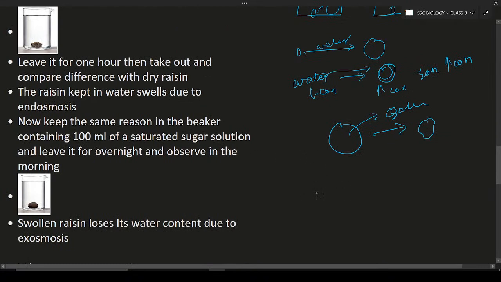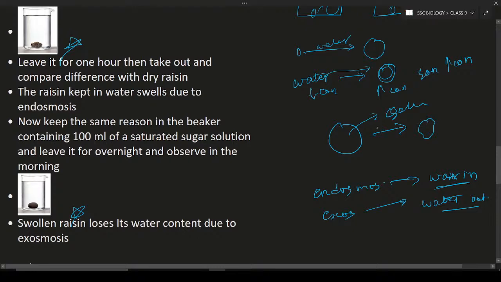What is endosmosis? It means the movement of water in. Water will move inside the raisin, that is known as endosmosis. What is exosmosis? It means the water will move out of the raisin. So why does water enter in and exit out? Because it is due to osmosis. Here you can compare the raisin size over here and the raisin size over here. This is how the process occurs.